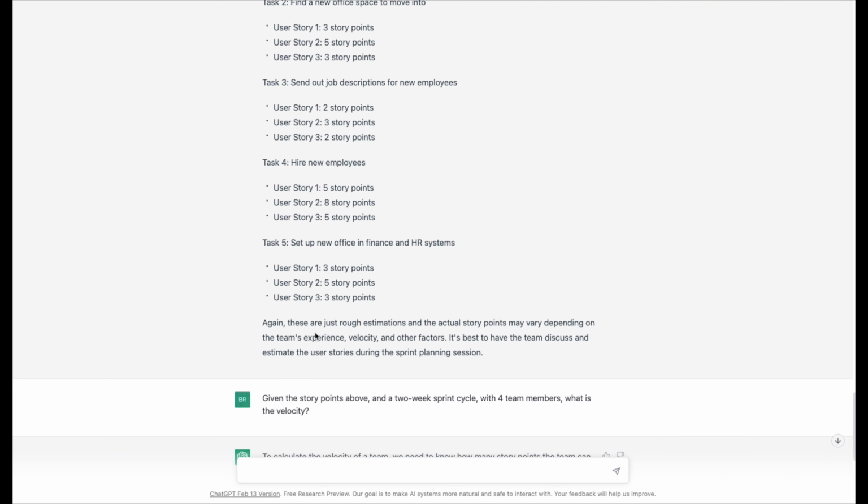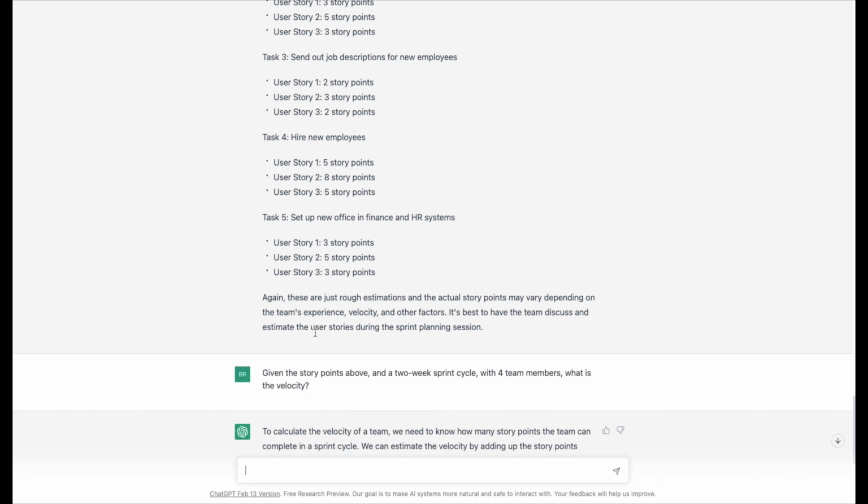Then I went through and I said, given the story points above, and a 2-week sprint cycle with 4 team members, what is the velocity? So I knew I would have to give it some additional parameters, but I wanted to see if it could calculate velocity. So let's see what it says.